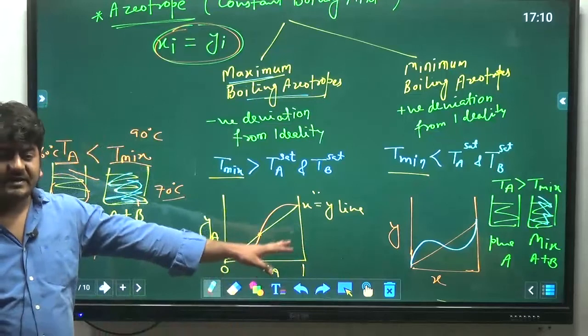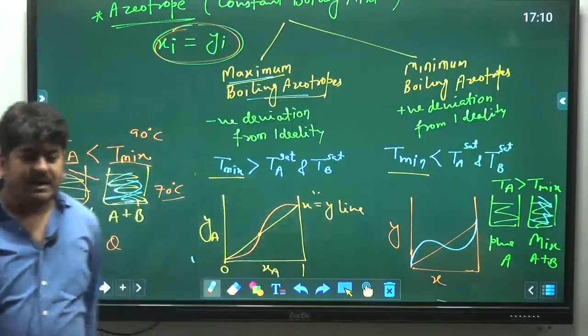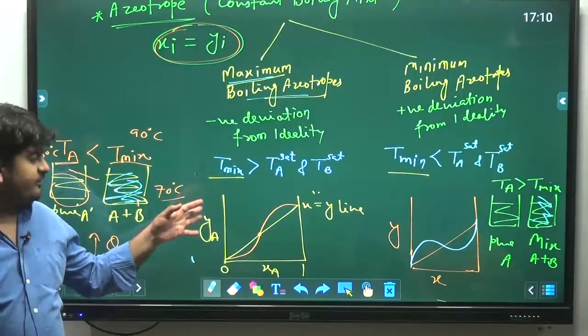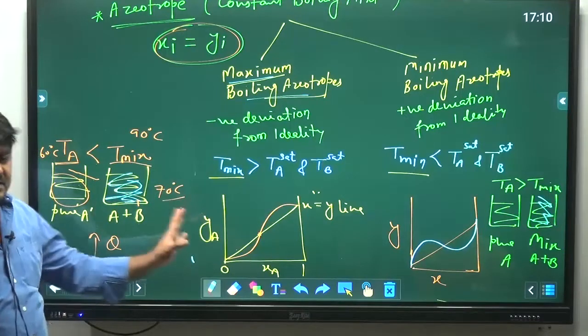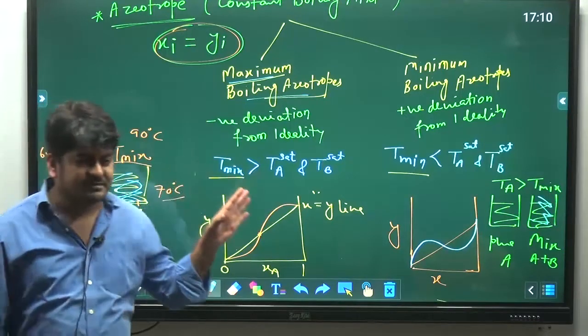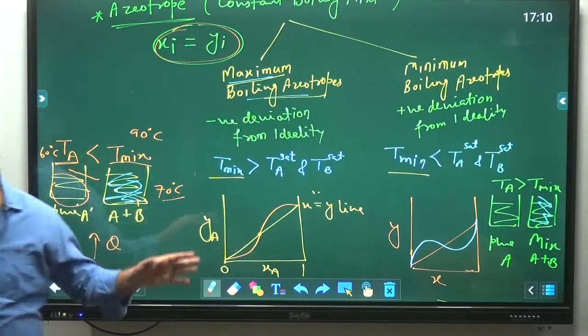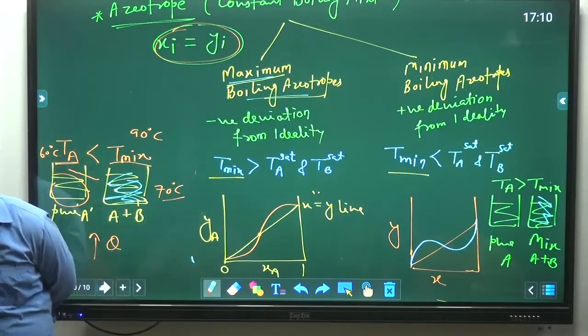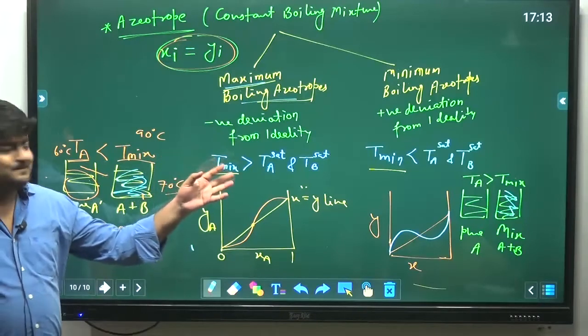So this is the XY diagram for maximum and minimum boiling azeotrope, and I hope next time you will not forget this and you will be clear. If you know the meaning of all these things, you can easily draw all these diagrams. Online people, is it clear? These two curves, the XY diagram. Now it is very easy to understand.